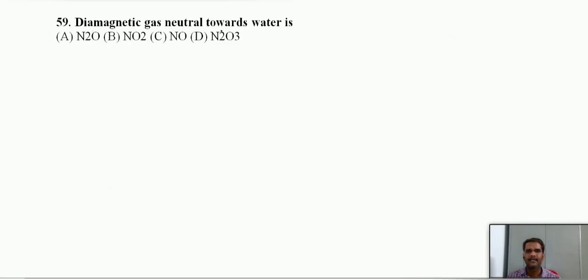A, B, D cases, we will get it. Diamagnetic gas, neutral toward water, which is diamagnetic and neutral? N2O is a neutral oxide. NO2 is not neutral, it is acidic. NO also neutral, but NO is paramagnetic, and they are asking about a diamagnetic. This is para and this is dia. So option A should be the correct one, diamagnetic gas neutral towards water.